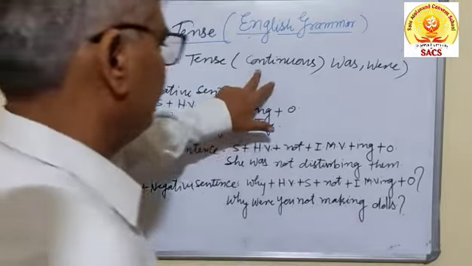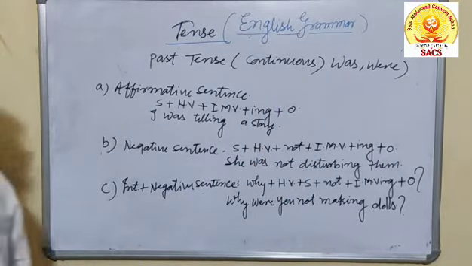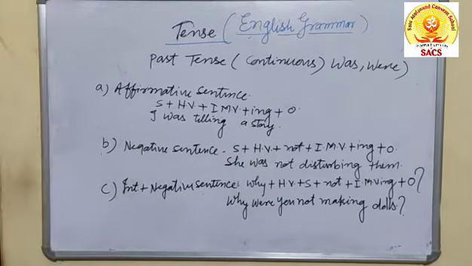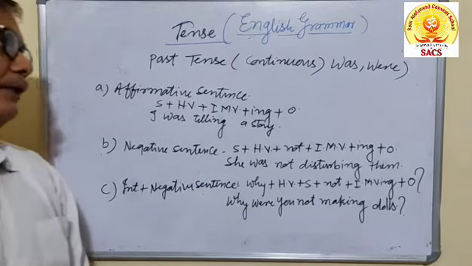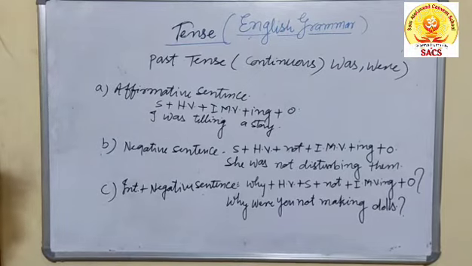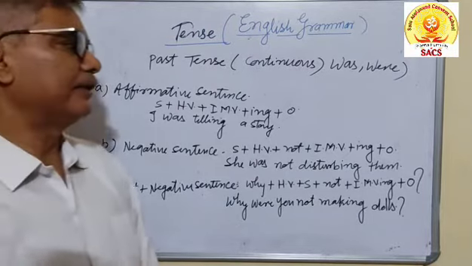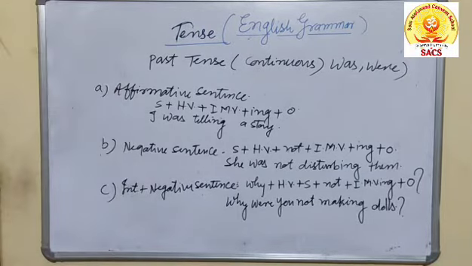Now, past continuous tense. You know, just as in present continuous tense there are three helping verbs, and the process of the work is going on, it's shown in such types of sentences. In the same way, in past continuous tense, there shall be two helping verbs. They are was and were approximately.